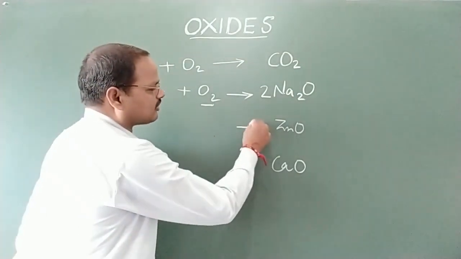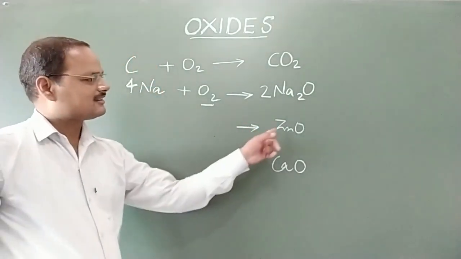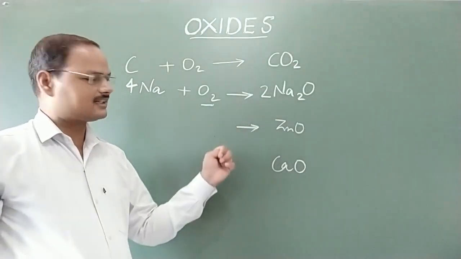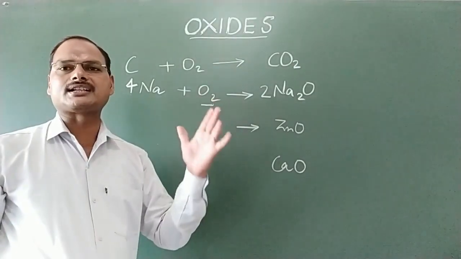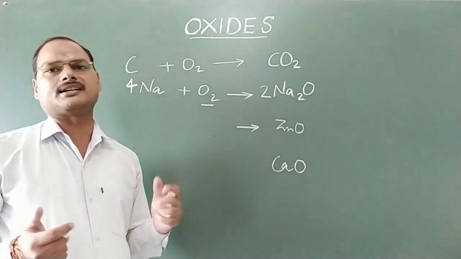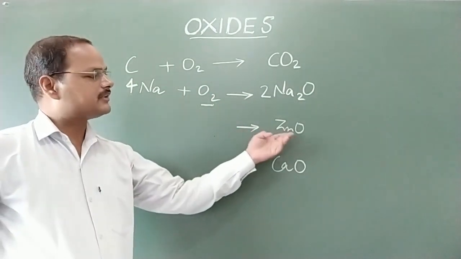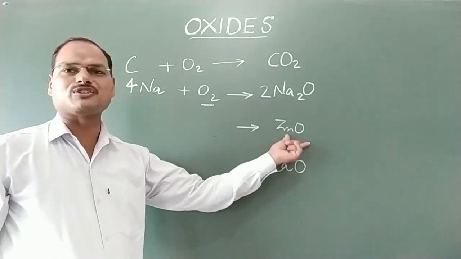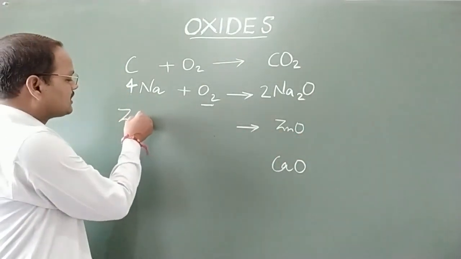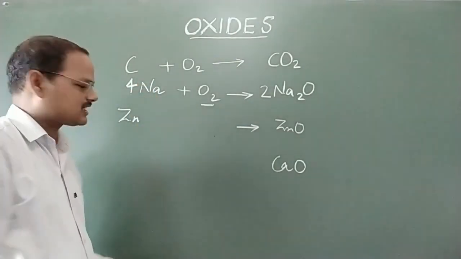Now, to prepare zinc oxide, zinc can react directly with oxygen, but there is a need of very high temperature and other things, and that's why we can prepare this zinc oxide by a simple reaction, that is a decomposition reaction.